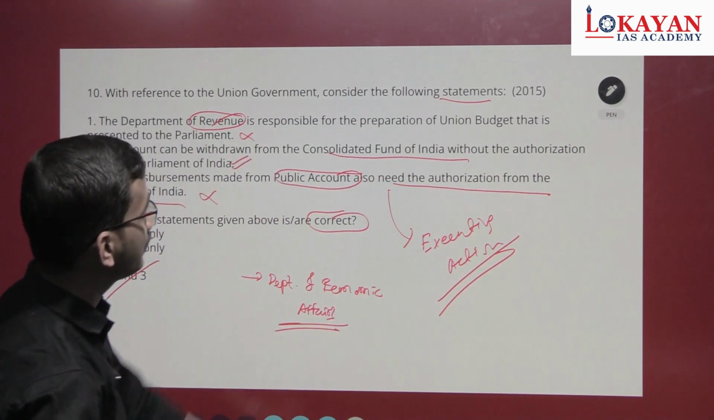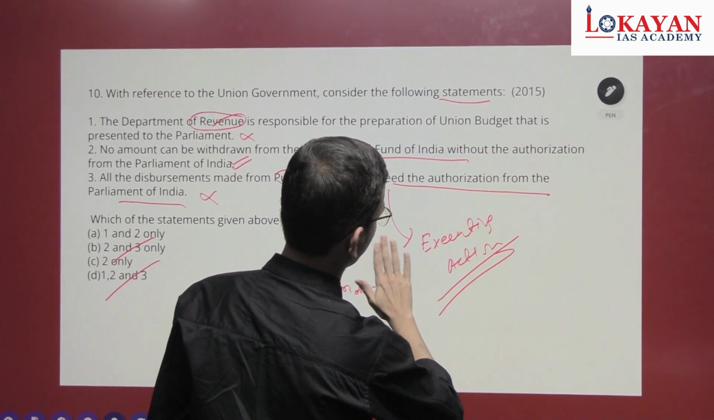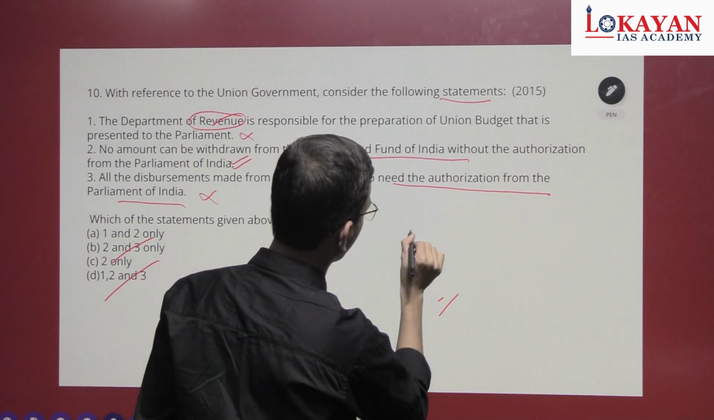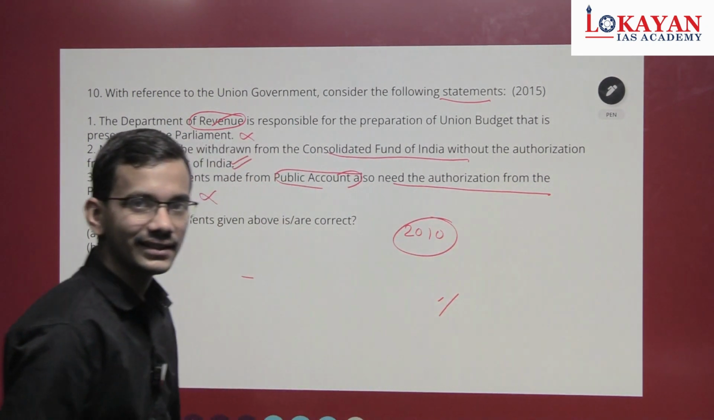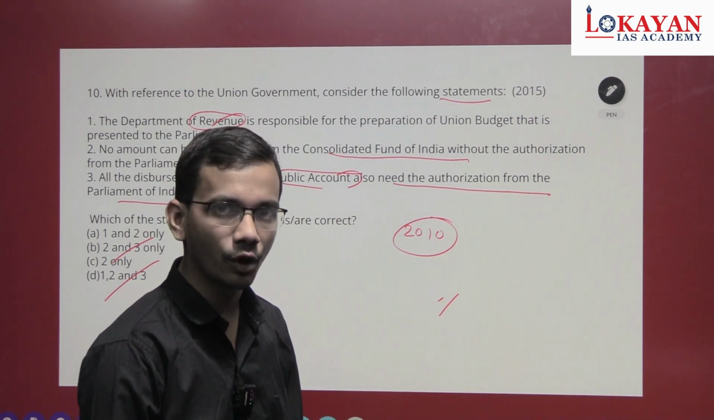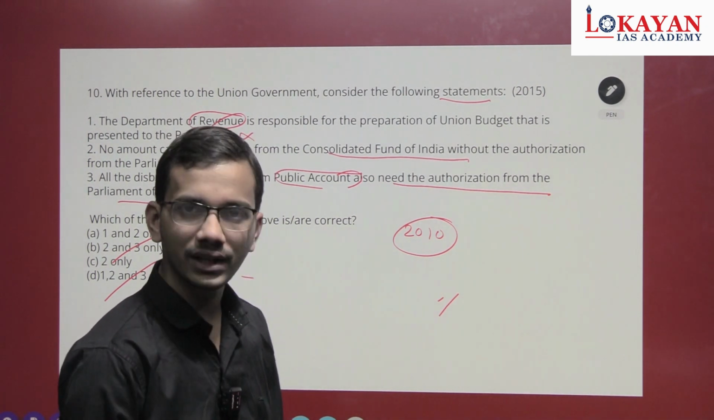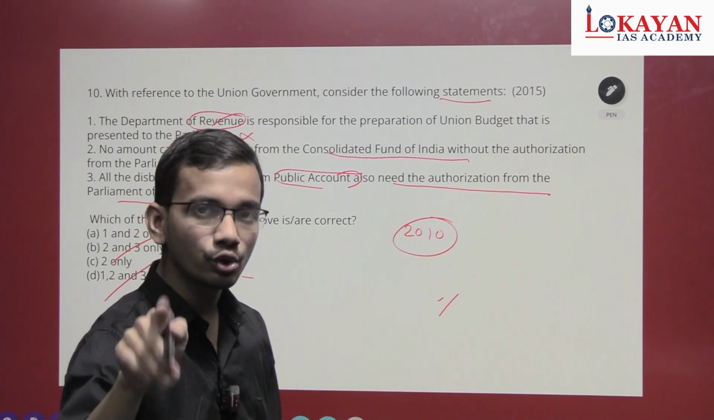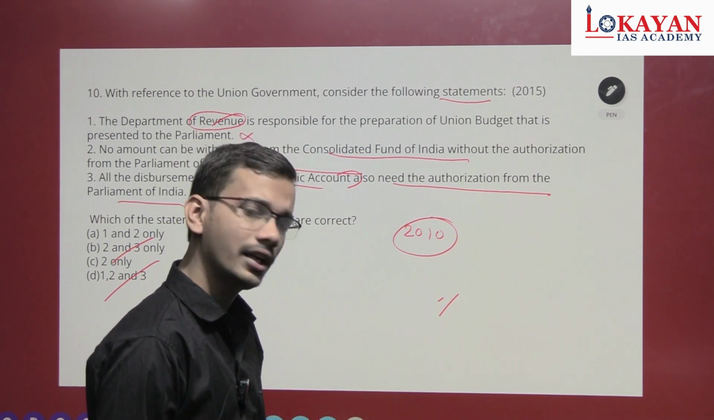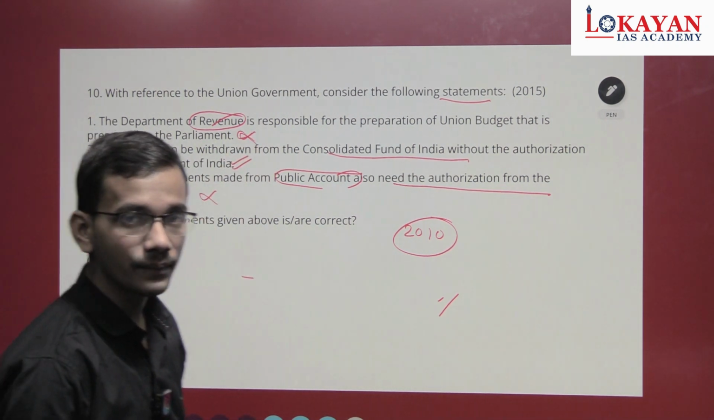Okay, now see, this is a question from 2015. In the year 2010, UPSC asked a single-line question: which among the following departments prepares the Union Budget annually? There were options like Department of Revenue, Department of Economic Affairs, Department of Financial Services, and others. So had you solved that 2010 question before attempting this 2015 exam, you could have easily marked this statement as wrong. That's the benefit of solving previous year questions.